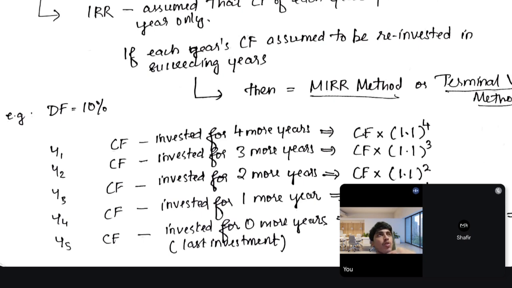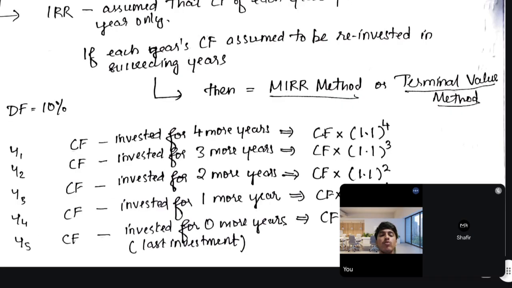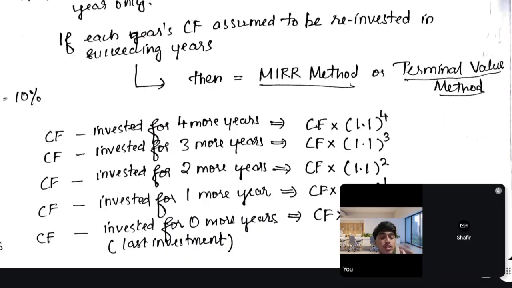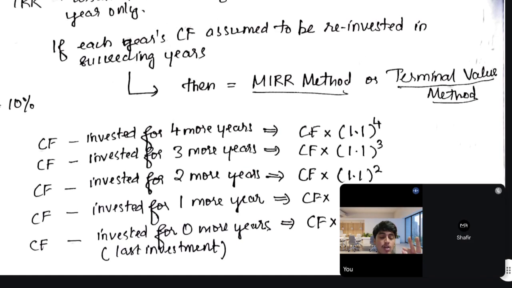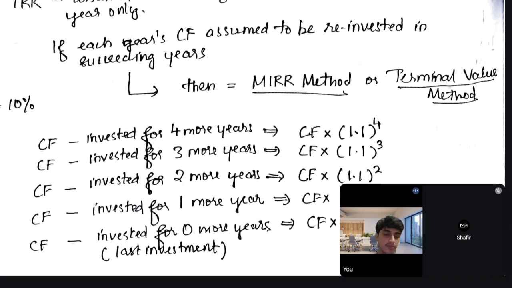So I thought, why not reinvest this amount which I receive now till the end of the period? Every year I will do that. So what amount I get in the first year, I would reinvest it for 4 more years. Each year I have to invest till the end of the period. So in year one, my inflow will be reinvested for 4 more years. So that's why we are not just finding the present value factor, we are finding the present value annuity factor, PVAF, right? The cumulative present value factor.